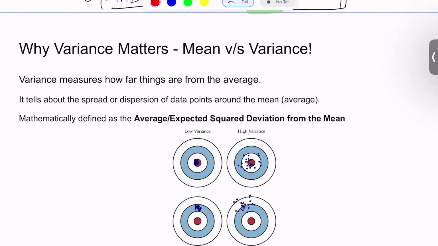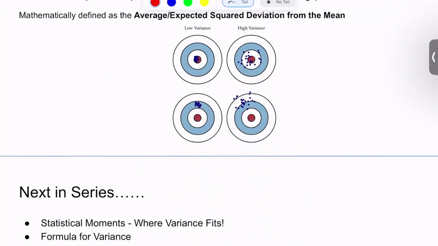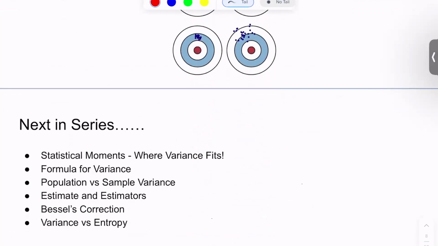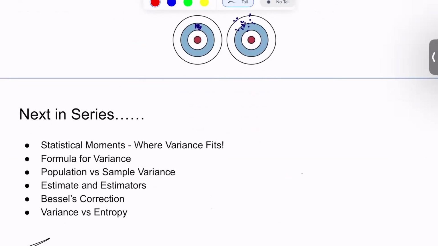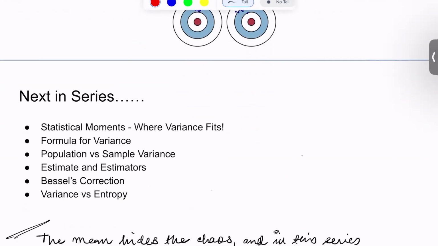So what we have learned from these examples is that variance gives us some notion of consistency. Whenever we want to study the consistency or the variability or some notion of risk or spread or dispersion in the data, we try to look into the variance of the data samples that we have. So in this series, we'll try to deep dive into statistical moments, or where variance fits in the realm of statistical moments.